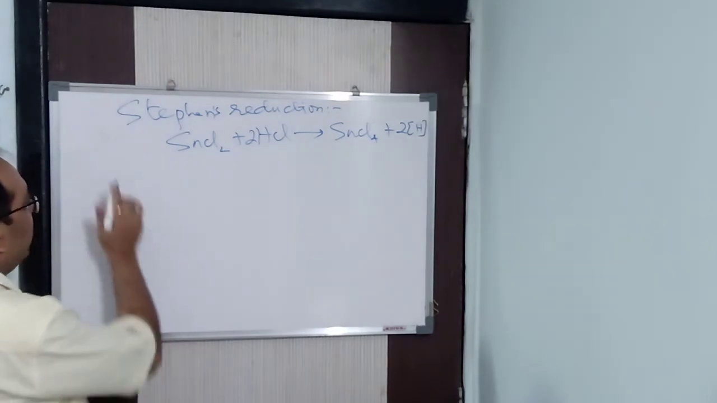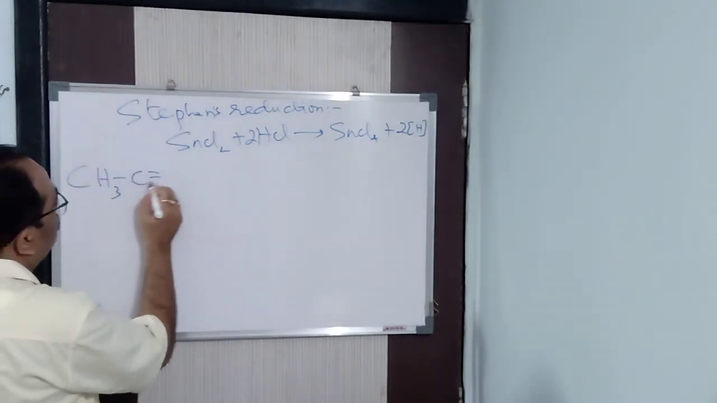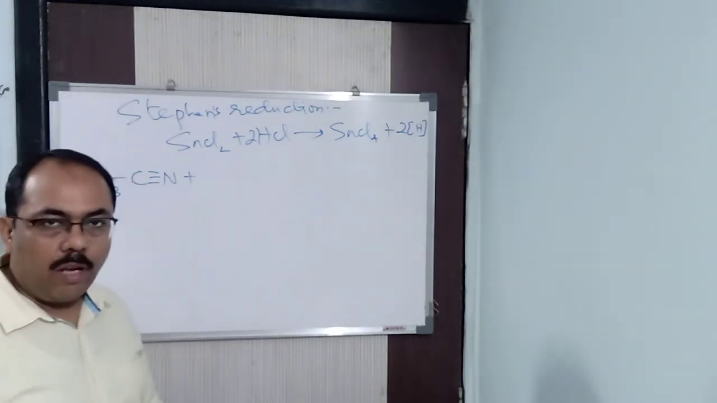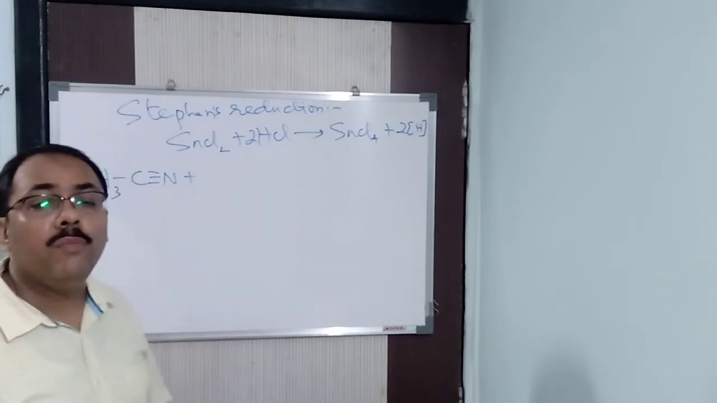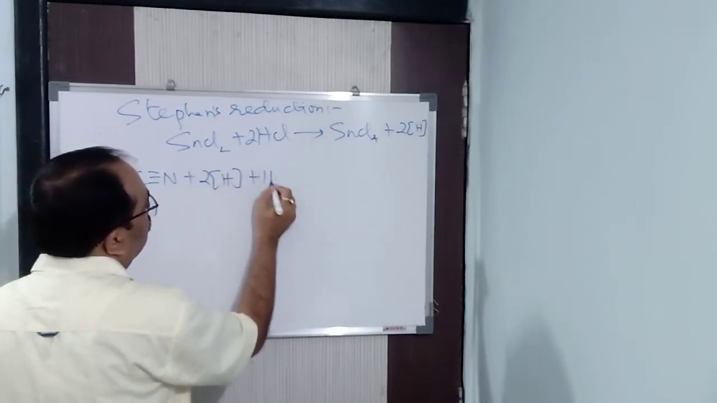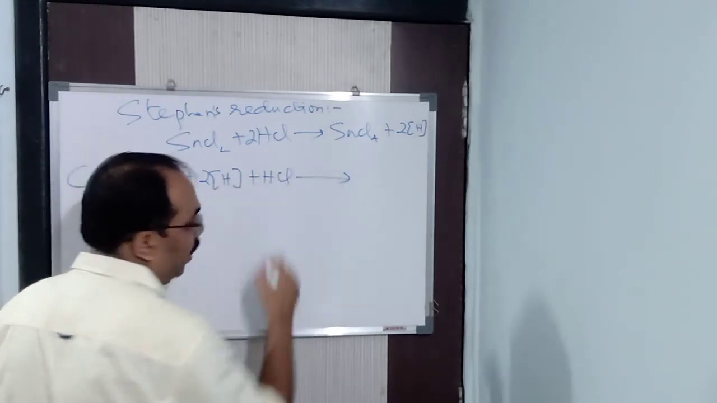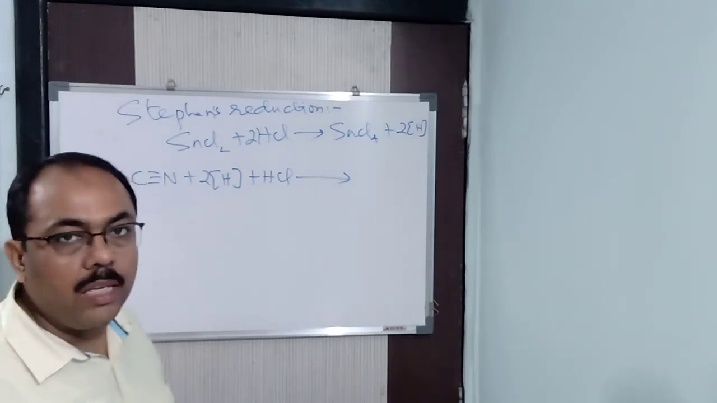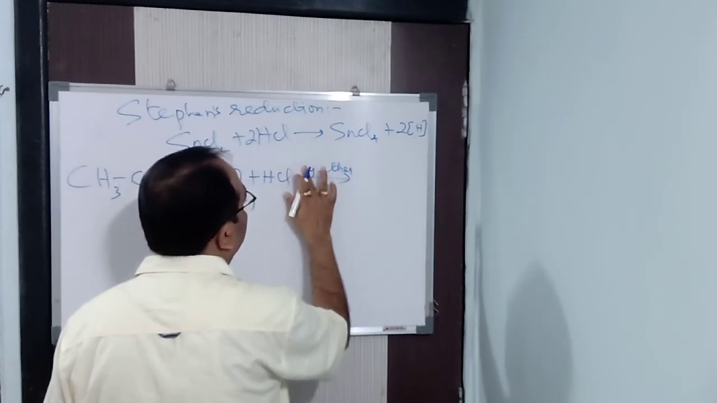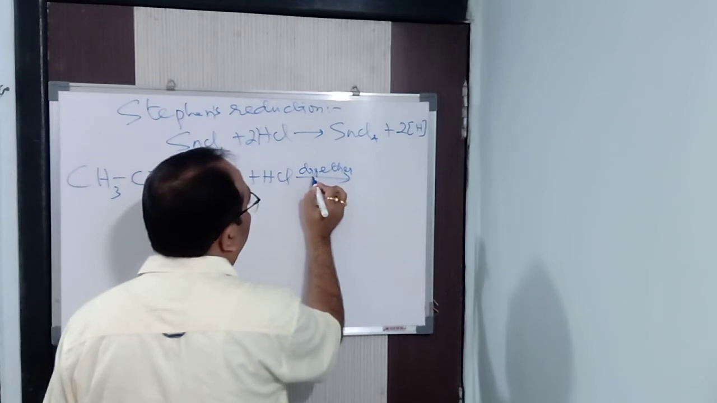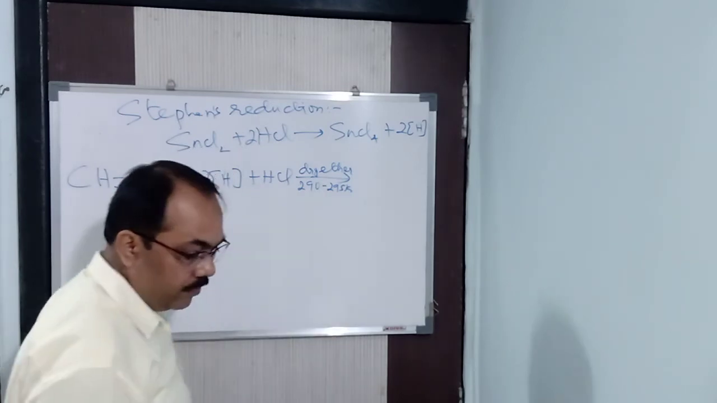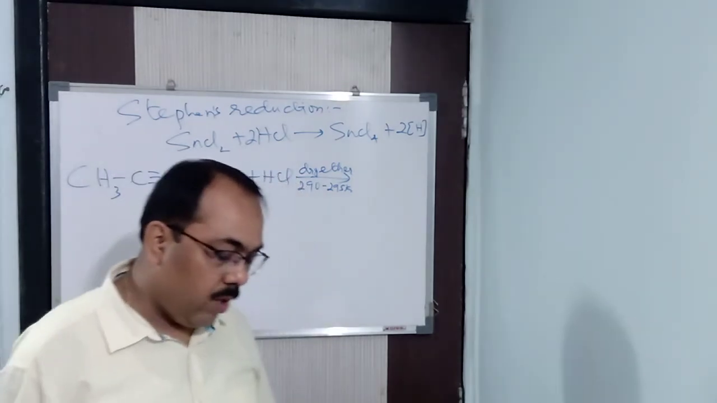Now I will take, let us say, CH3C≡N, that is acetonitrile or ethane nitrile or methyl cyanide, whatever you want to call it. Now the nascent hydrogen which I got, 2H plus HCl, the acidic medium, I will be taking, in presence of dry ether, which acts as an inert solvent, at 290 to 295 Kelvin.